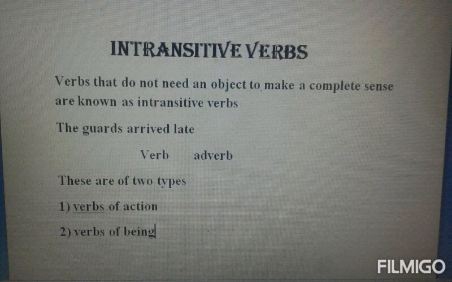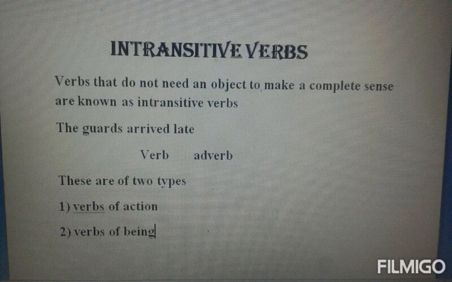What is missing over here is the object. This particular sentence is complete in itself, it does not need an object because the guards arrived late. So it is making complete sense. So verbs that do not need an object to make complete sense are known as intransitive verbs.